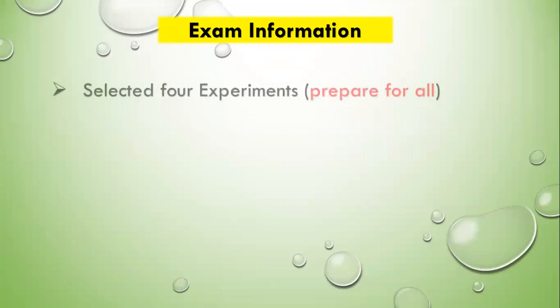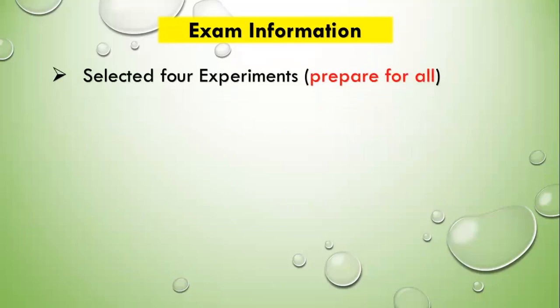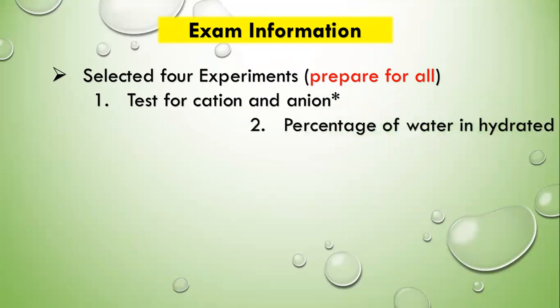And the exam information: the 4 selected experiments for the final exam. One is the test for cation and anion experiment. The flow chart for identifying the ions will be given to you. You don't need to memorize the flow chart.